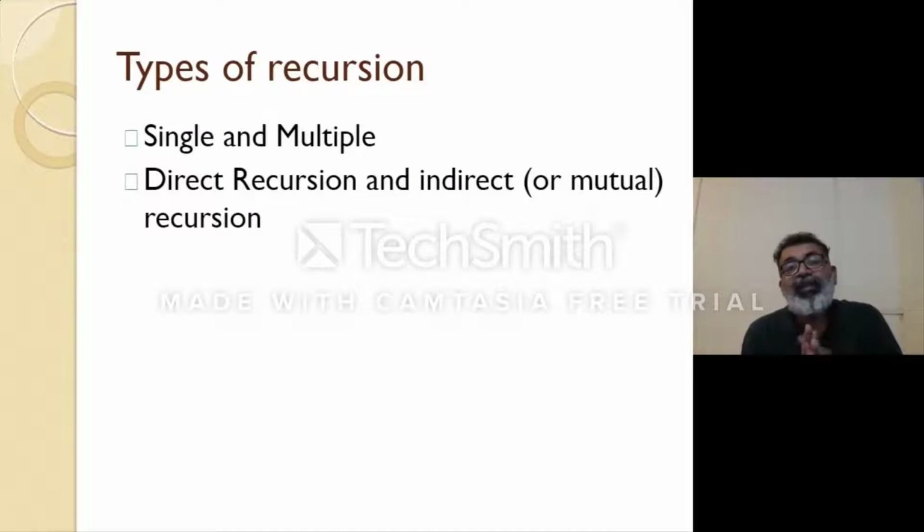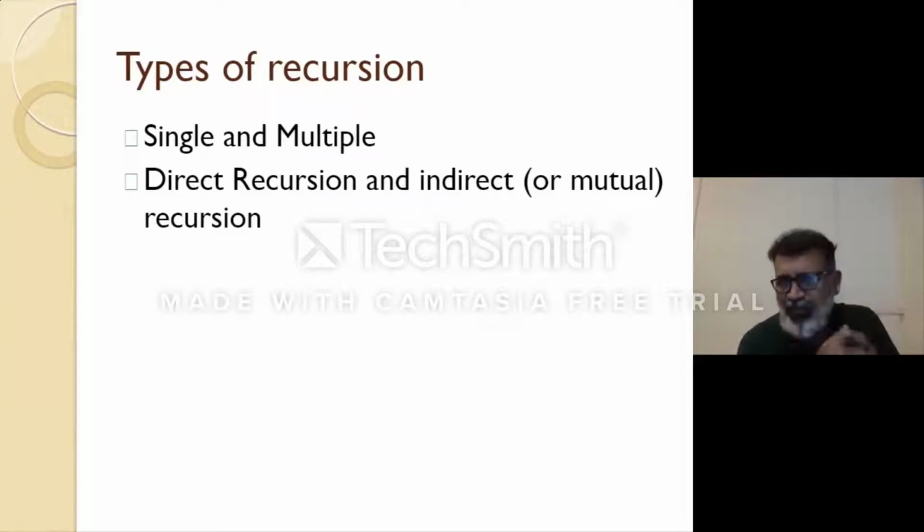Now, are there types of recursion? Many times these points are not discussed. Yes, there are, and they are categorized in a variety of ways. One is single recursion, another is multiple recursion. Single recursion is normal recursion where a function calls itself, like a searching algorithm in data structures.